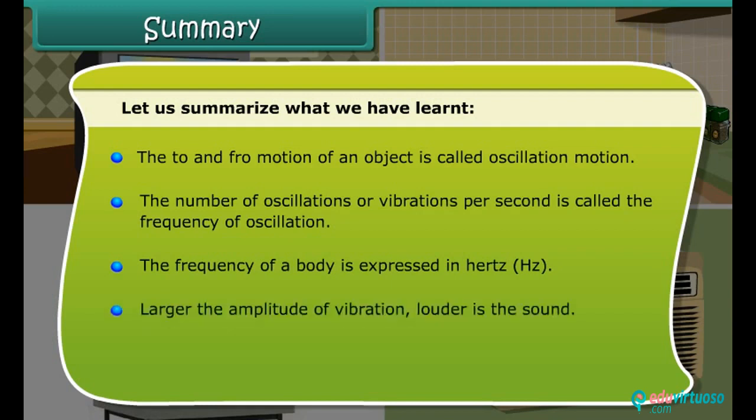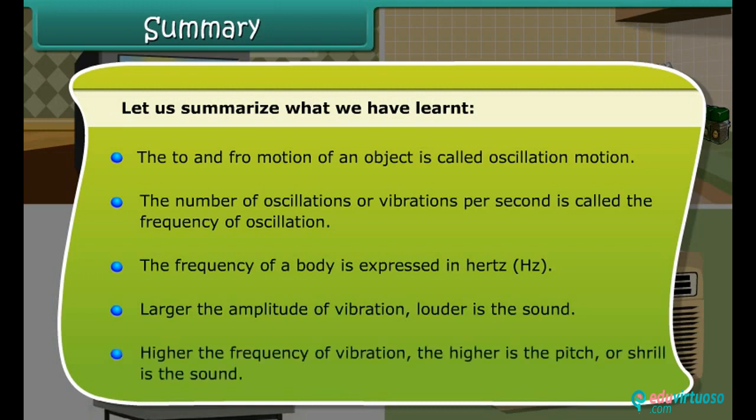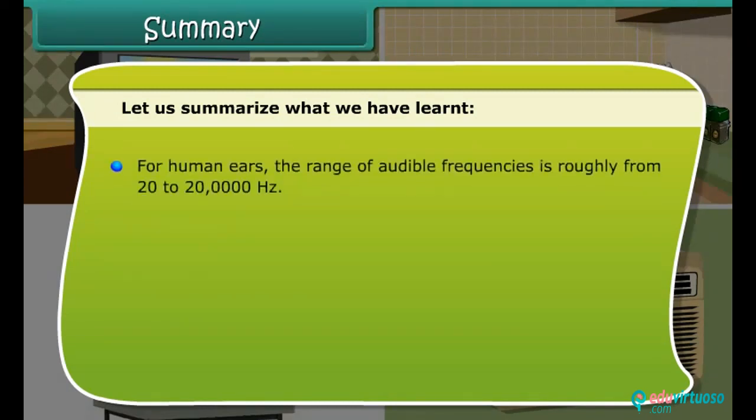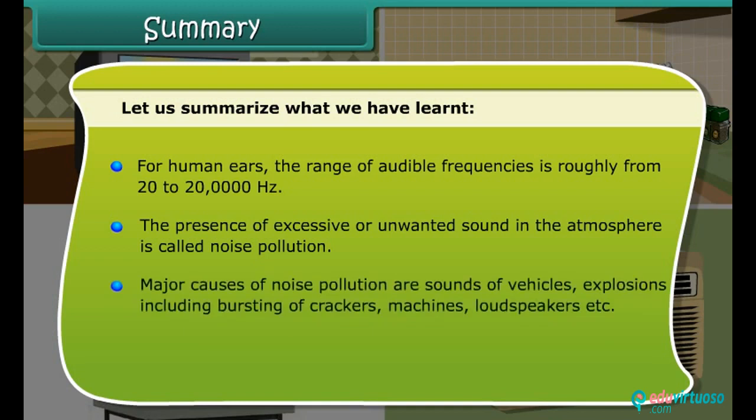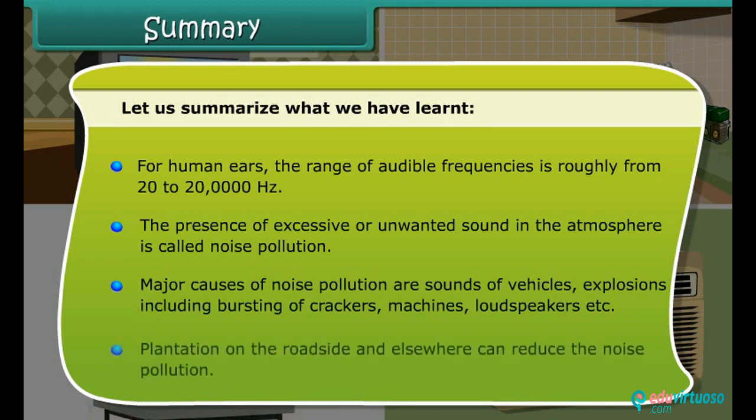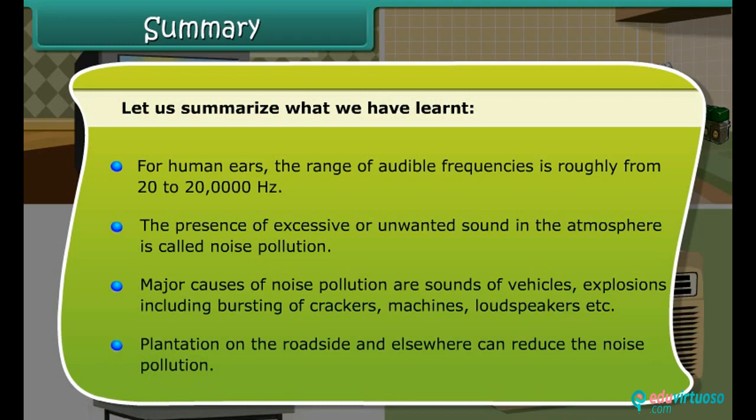Larger the amplitude of vibration, louder is the sound. Higher the frequency of vibration, the higher is the pitch or shrillness of the sound. For human ears, the range of audible frequencies is roughly from 20 to 20,000 Hz. The presence of excessive or unwanted sound in the atmosphere is called noise pollution. Major causes of noise pollution are sounds of vehicles, explosions including bursting of crackers, machines, loudspeakers, etc. Plantation on the roadside and elsewhere can reduce the noise pollution.